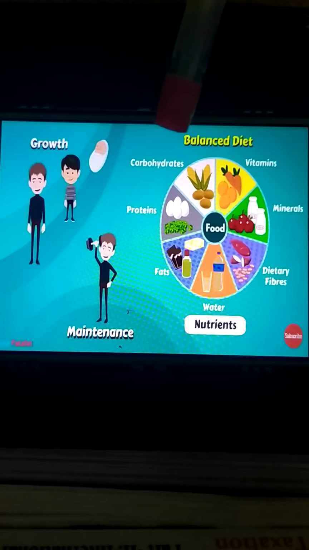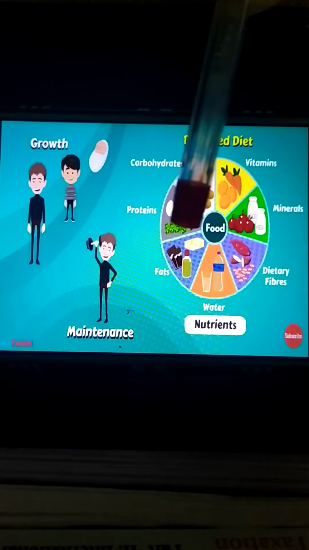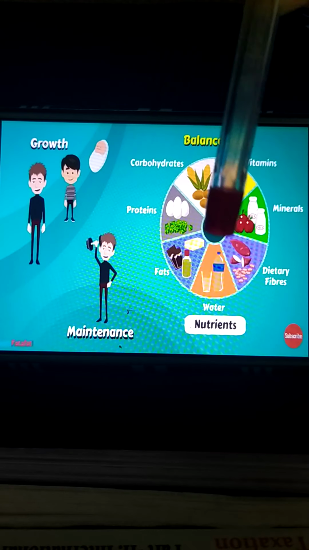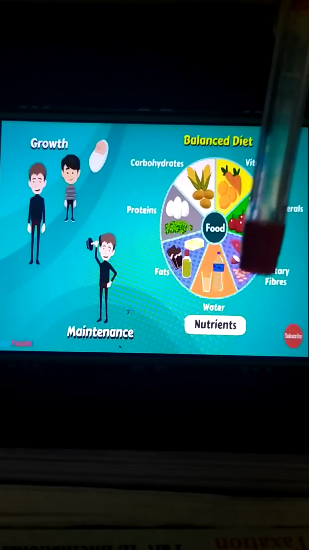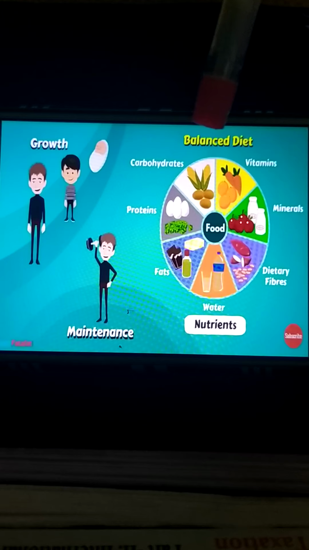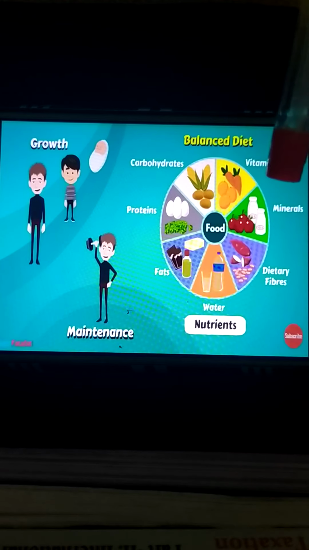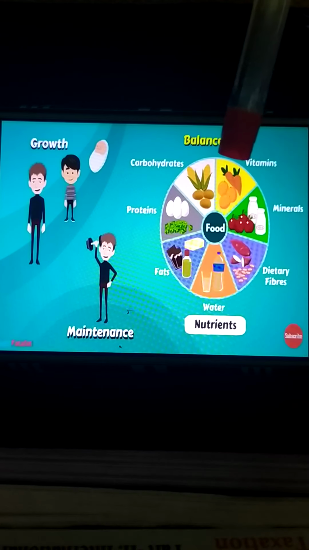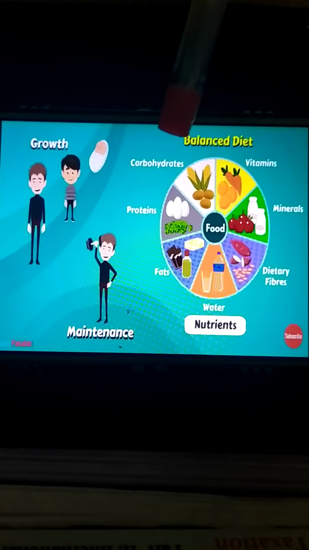Now if you like some of the fruits, and you continuously go on eating the fruits only, then there will be a lack of nutrition in your body. So that is not good. We should eat everything. We should eat green leafy vegetables also, fruits also, carbohydrate containing foods also, everything. We should even drink plenty of water and eat dietary fibers also. Understood? Through that only we are able to get a balanced diet.